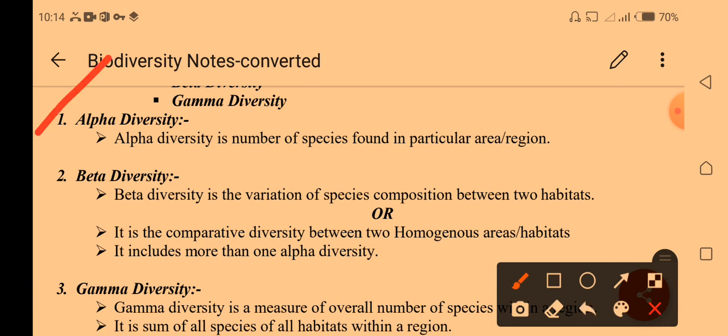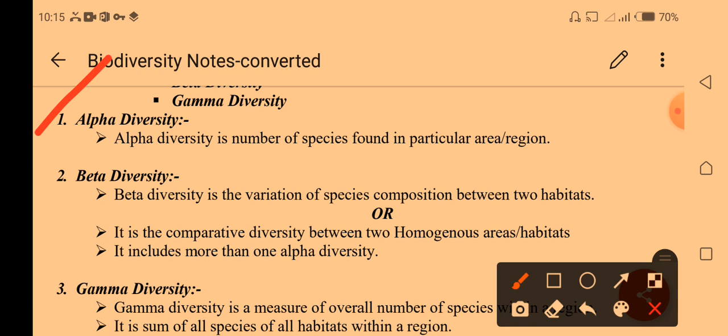First we discuss alpha diversity. Alpha diversity means the number of species found in a particular area, region, place or habitat. For example, how many peacock species exist in Thar Parkar, we call alpha diversity.